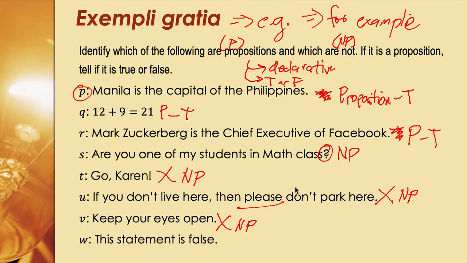And how about W? It states here, this statement is false. So is this declarative? Yes, pretty much it's declarative. Is it true or false? Okay, let's try to think. We don't know if it is true or false, right? So imagine if this statement is true, it says that this statement is false. So it is true that it is false, giving us the truth value of false.